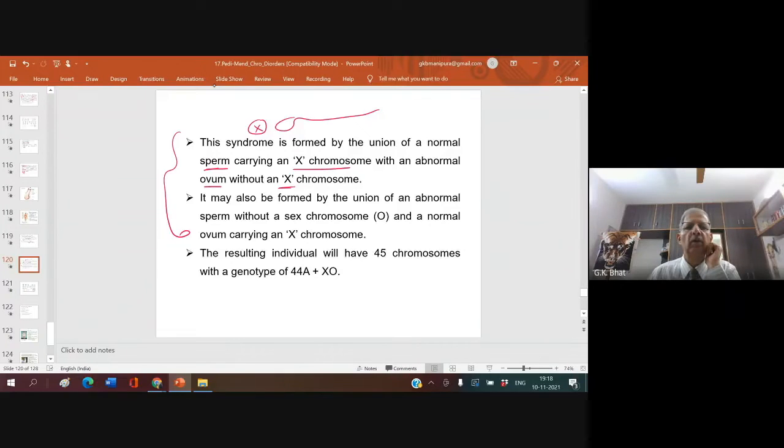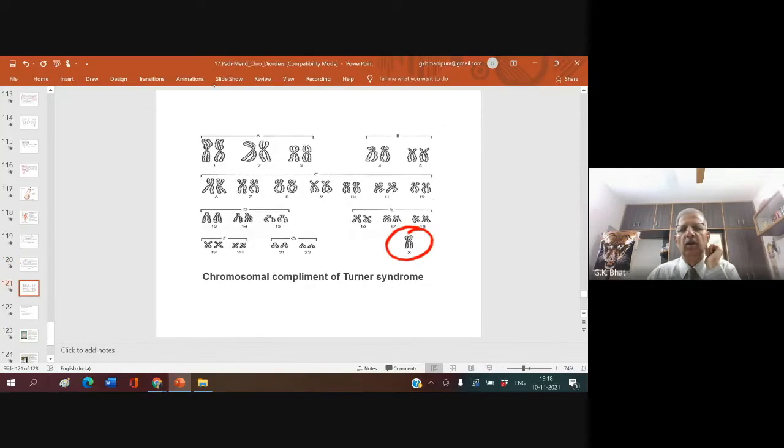Prithviraj? Yes, sir. Kavita? The resulting individual will have 45 chromosomes with the genotype 44 autosomes plus XO. O means there is only one X. Look here, this is what you have. Only one X.